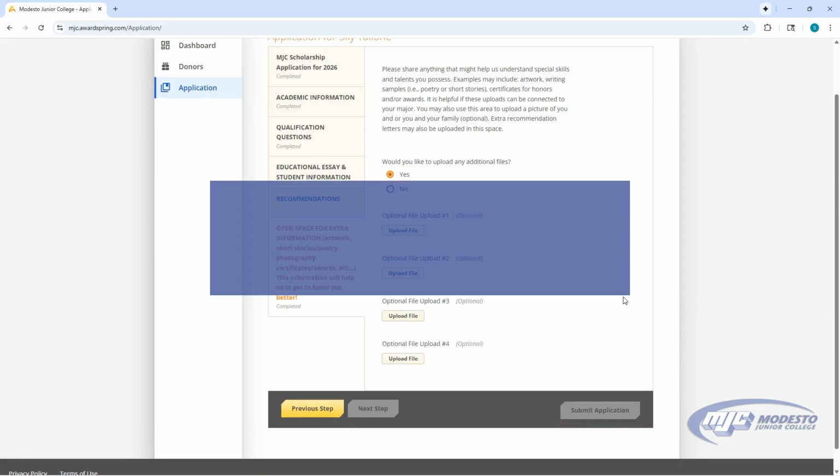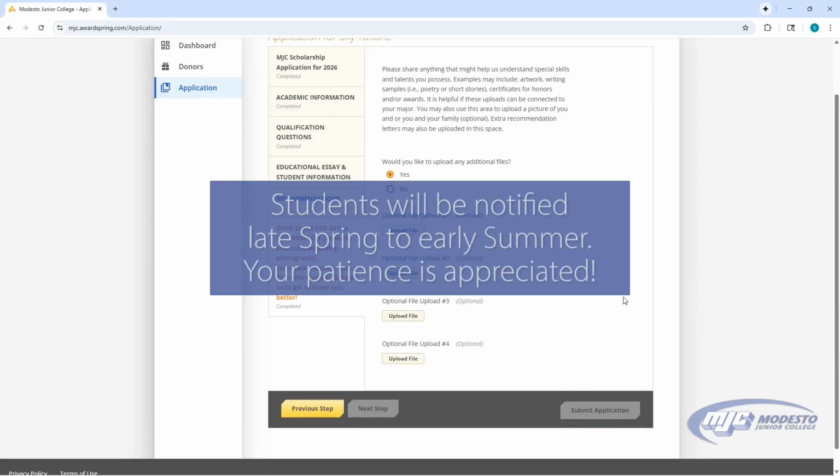After the final deadline, the MJC Scholarship Committee, donors, and departments will begin scoring, reviewing, and selecting recipients. This is not a quick process. It takes a lot of time and effort to read through each application and make the final selections. Your patience will be greatly appreciated. Students will be notified late spring to early summer as to whether or not they have been selected to receive a scholarship.